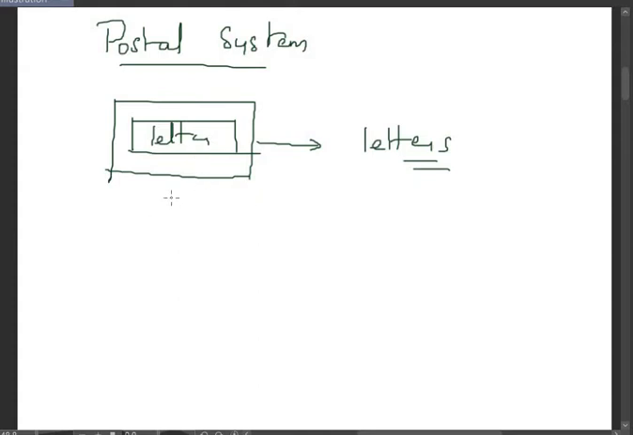On the envelope we also have the sender's address. Along with this, we also need to put the receiver's address. Then only it is dropped into the post box. So this is the type of framing in the postal system.